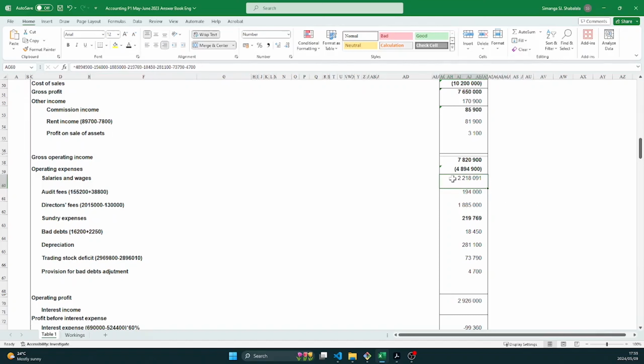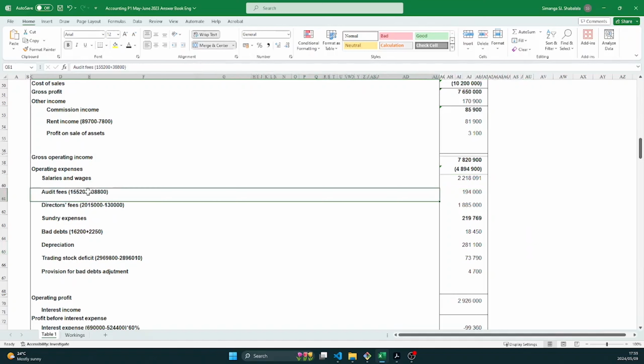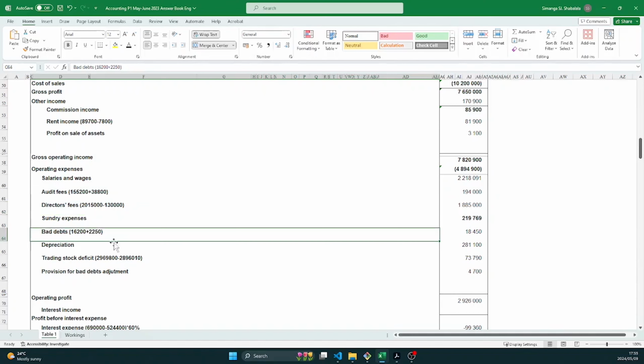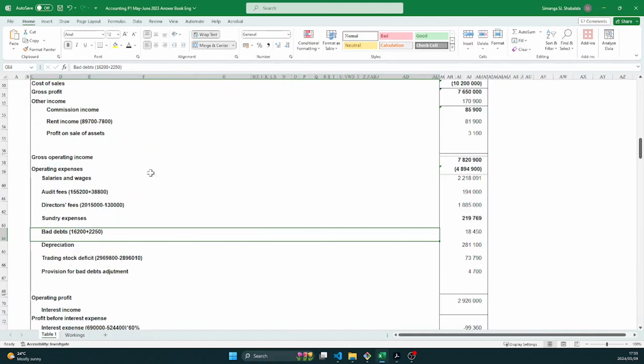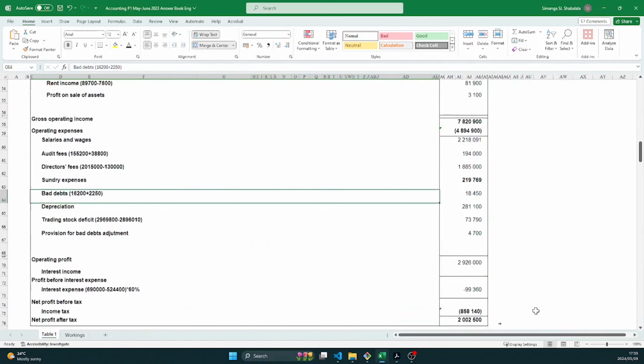So this amount, even if it's wrong, you will still get it with error as long as you have deducted all these expenses from this total. So even if you made a mistake here, you will still be able to get that mark there, right? And it's the case with most of these numbers here. Since you have put your calculations here, or maybe you have shown it under workings this side, you will still get your marks even if these amounts are not correct.